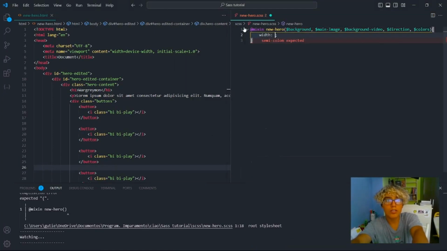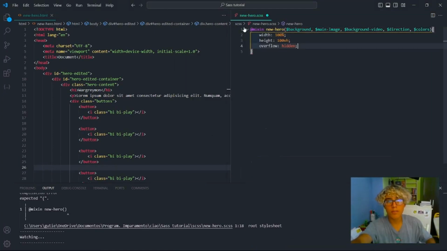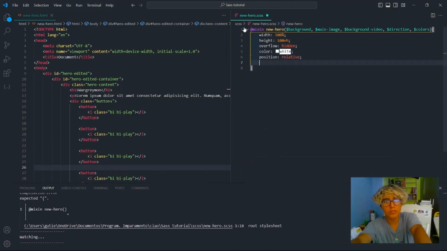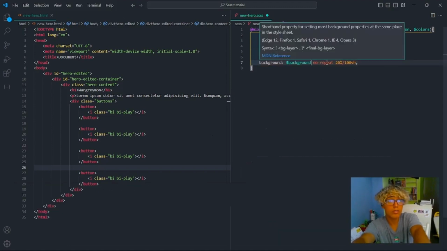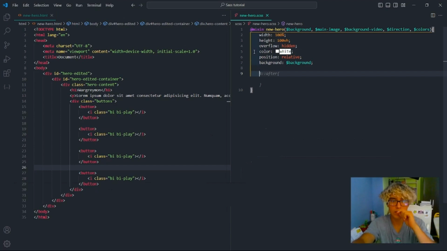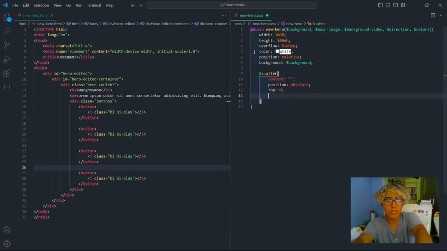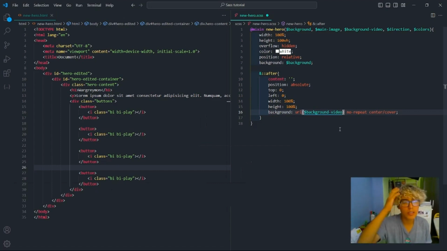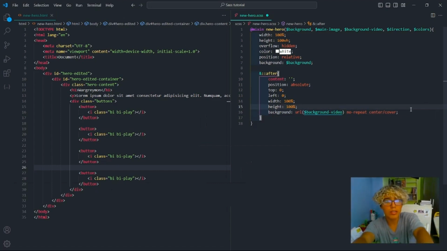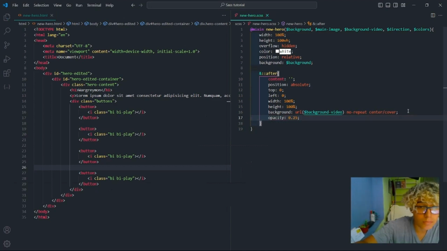We're gonna start with this, obviously, writing the typical stuff: overflow hidden, color white, position relative, background will have color, and that's all. Next, content, position absolute, top, left, width 100%, height 100%, the video itself, which is in background, your background video, no-repeat, cover. With an opacity of 0.25, okay, this is just for having a background, not leaving the hero section empty.